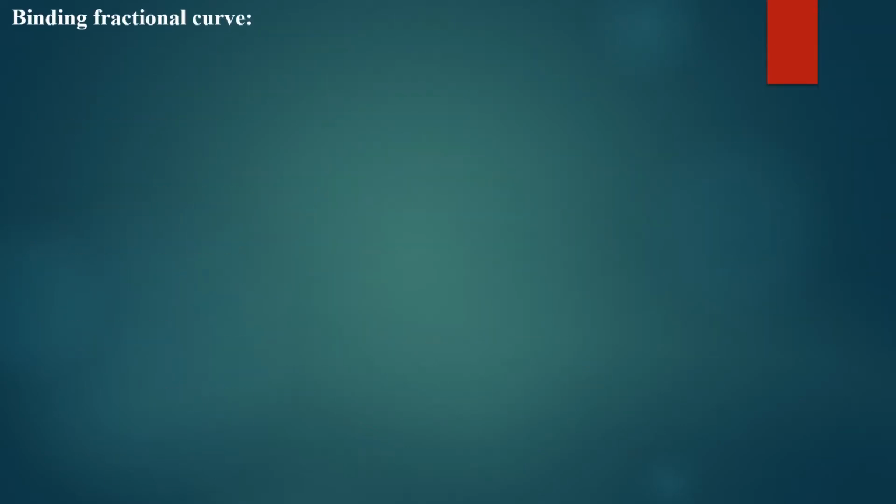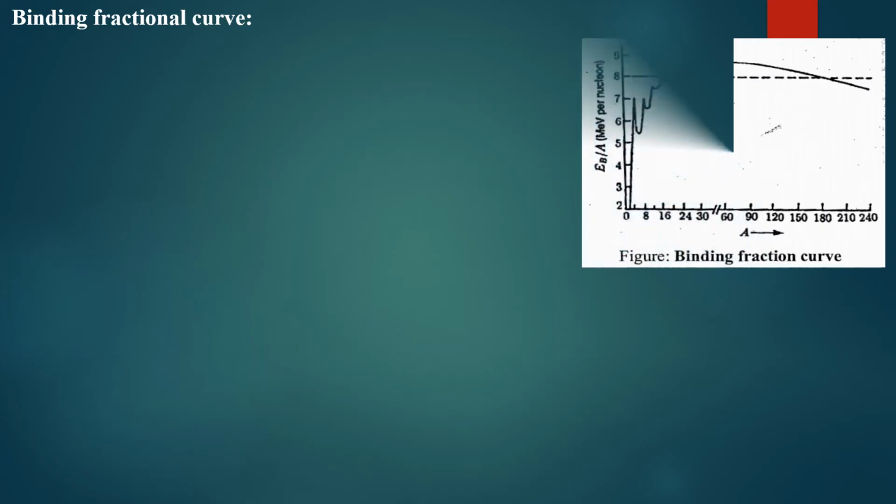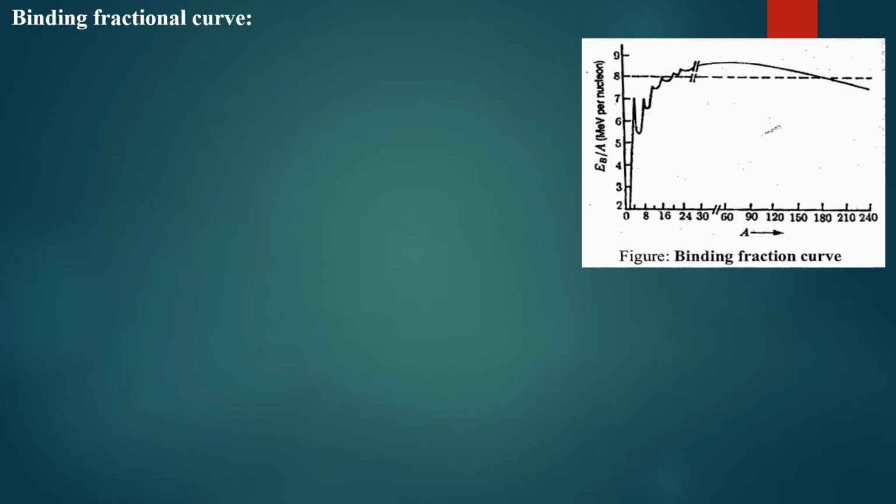So the binding fraction curve, or binding energy per nucleon curve with the number of nucleons, is one of the most important topics in nuclear physics, from where questions are generally asked. So let's first look at the binding fraction curve. The binding fraction curve represents the binding energy per nucleon versus the number of nucleons. If we plot it, then we get this kind of pattern,